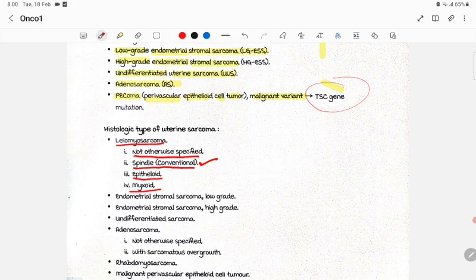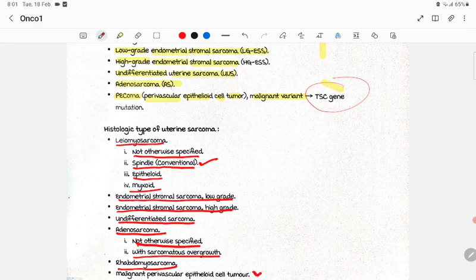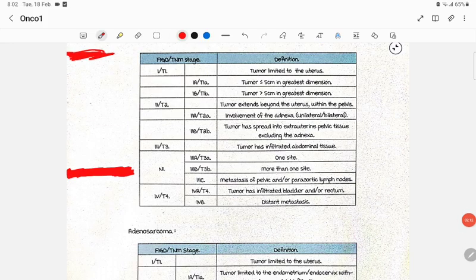Then in histological grading, same as the WHO classification: endometrial stromal sarcoma, low grade, or endometrial stromal sarcoma, high grade, or undifferentiated sarcoma. Then you can get adenosarcoma, divided into not otherwise specified, and with sarcomatous overgrowth, and rhabdomyosarcoma. I told you the malignant variant of PEComa, perivascular epithelioid cell tumors.